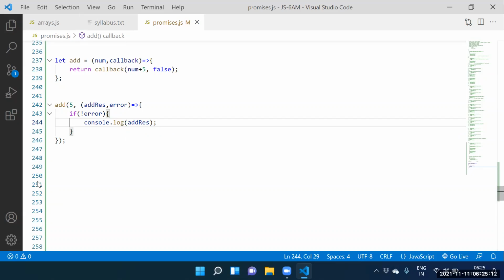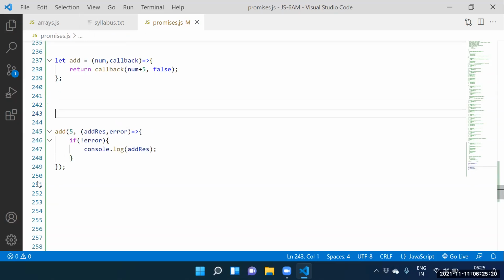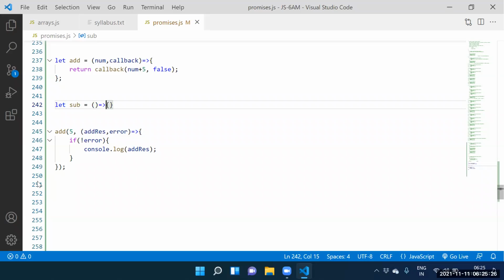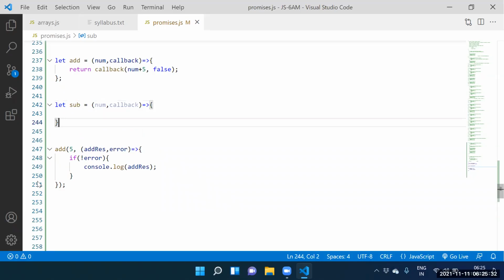Fine. Now, guys, say this one here. One more example. Not only that one, we need to go for another example. Can I create a subtraction function? Let subtraction equal to num comma callback. Num comma callback.